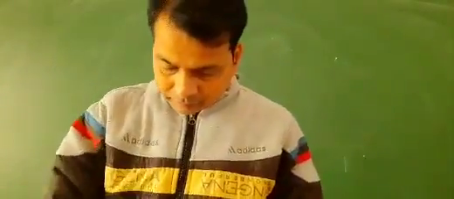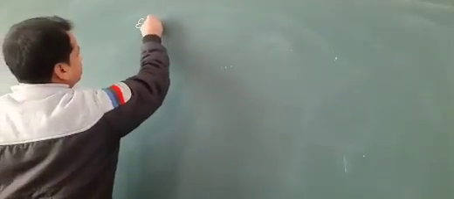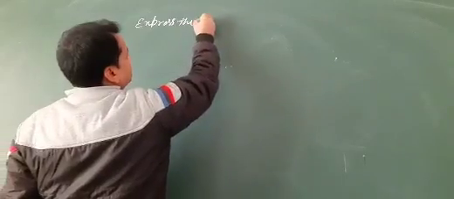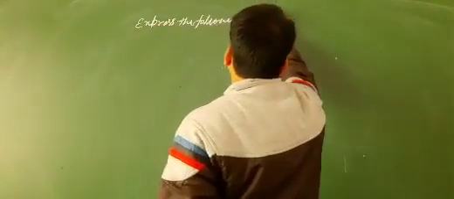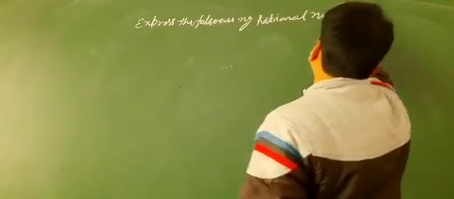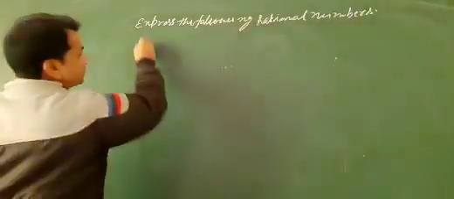Now the next question is here. Question number 9. Express the following rational numbers in the standard form.